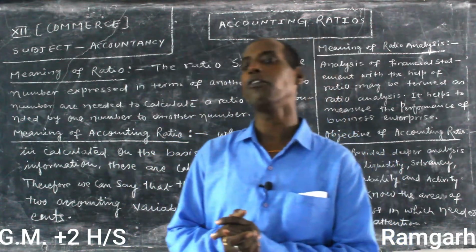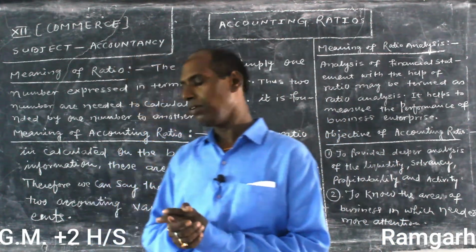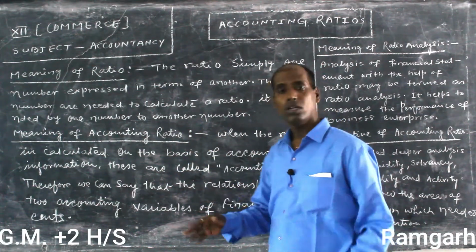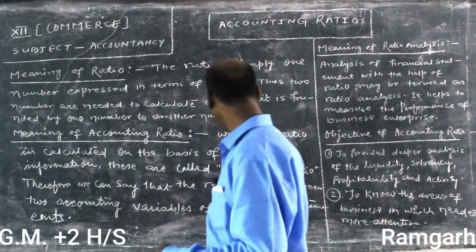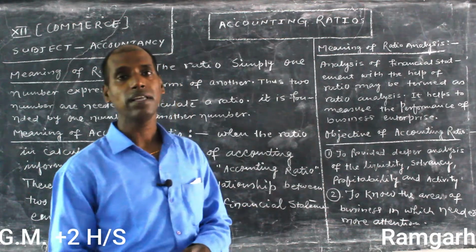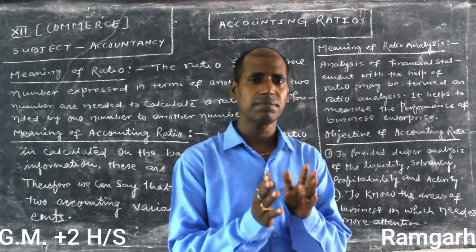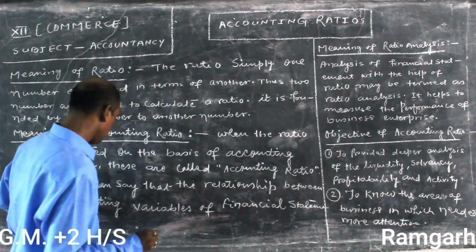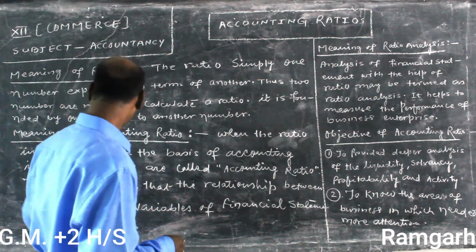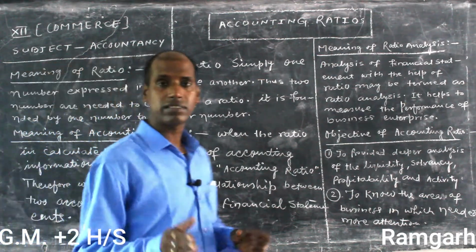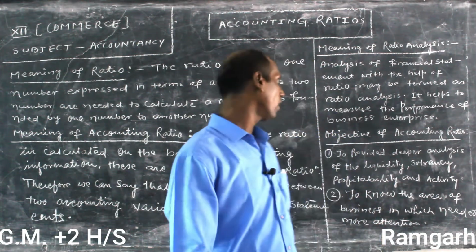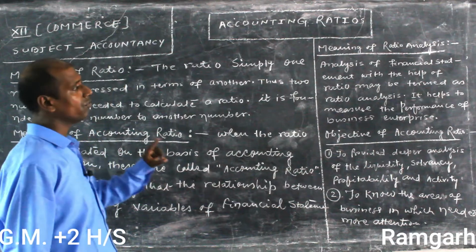We already know about financial statements. Here we want to understand the accounting variables. What is the relationship between the accounting variables of a financial statement? The financial statements are prepared by the business or the company, and the relationship shown between at least two variables is known as the accounting ratio.